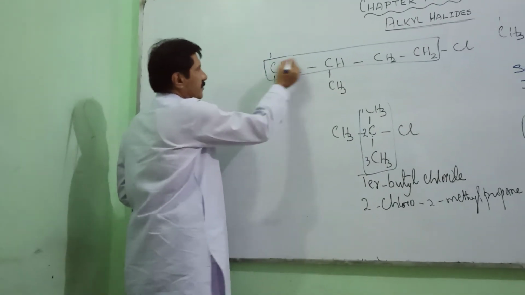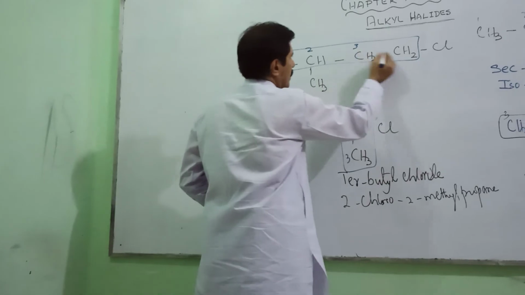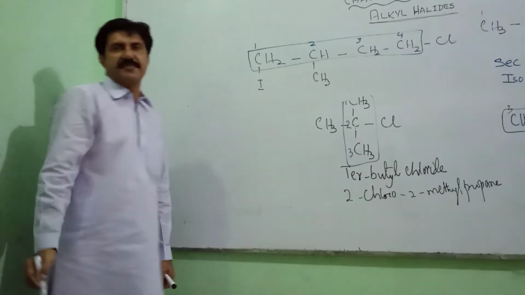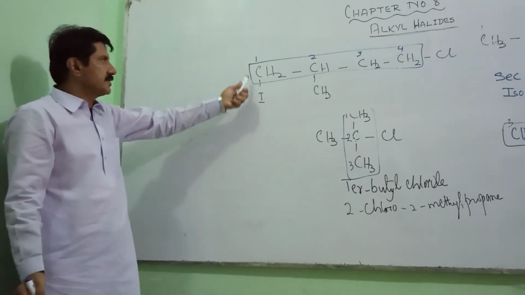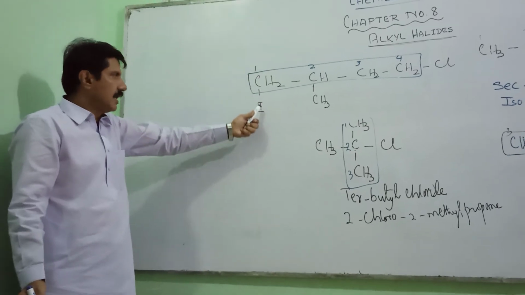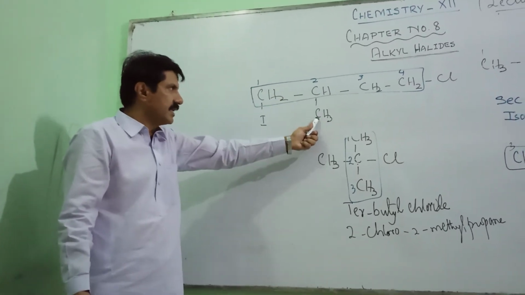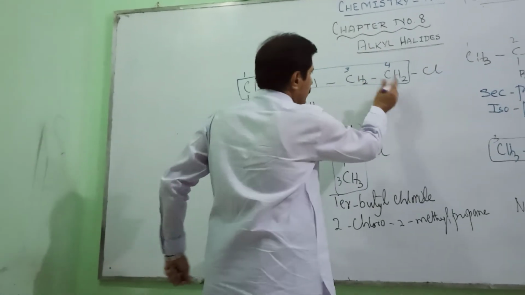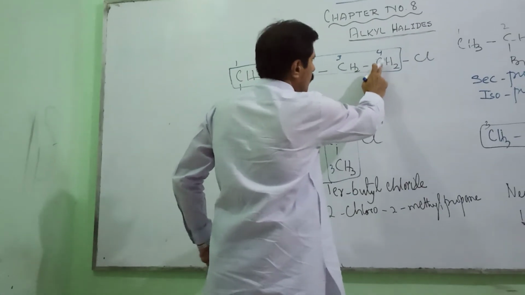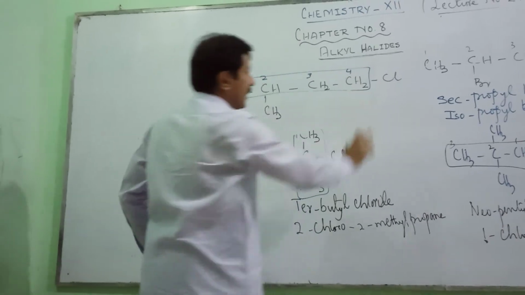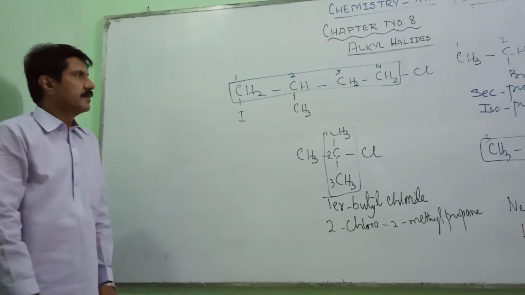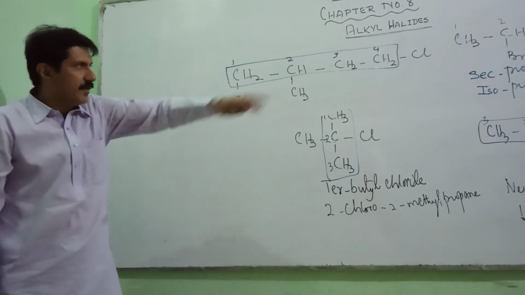Numbering should be done from this side. Why do we number the chain from this side? Because on this side the iodine atom is attached to the first carbon and the methyl group is attached to the second carbon. If you numbered the chain from the other side, only carbon number 1 would have the chlorine atom attached. So numbering should be done from this side.